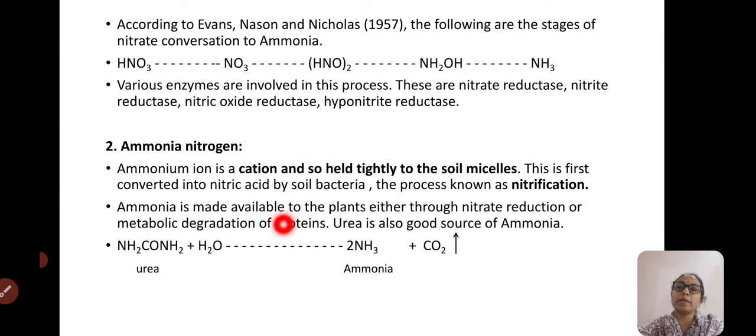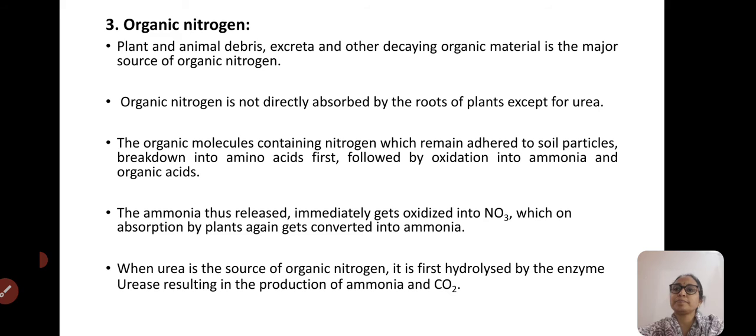Ammonia is made available to the plants through nitrate reduction or metabolic degradation of proteins. Even urea is also a good source of ammonia. Urea is an important fertilizer found in the soil that combines with water to form ammonia, and carbon dioxide is liberated.